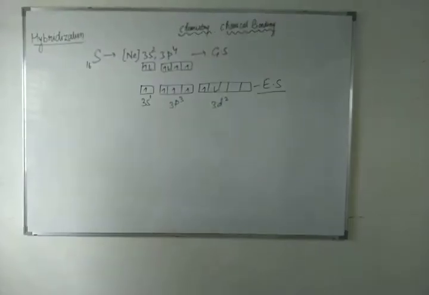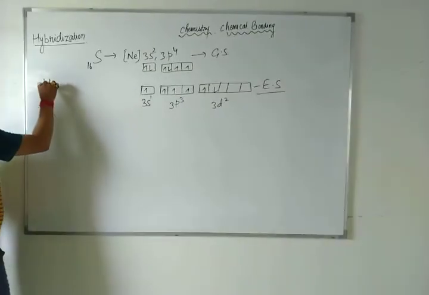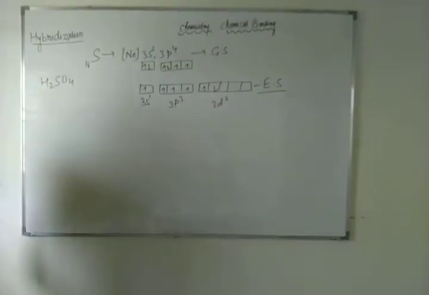Now how many orientations are involved? Just suppose H2SO4, sulfuric acid, in which you know very well there are two OH groups and sulfur has double bonds.